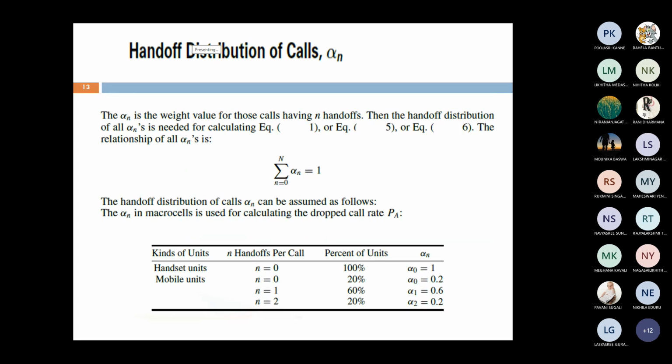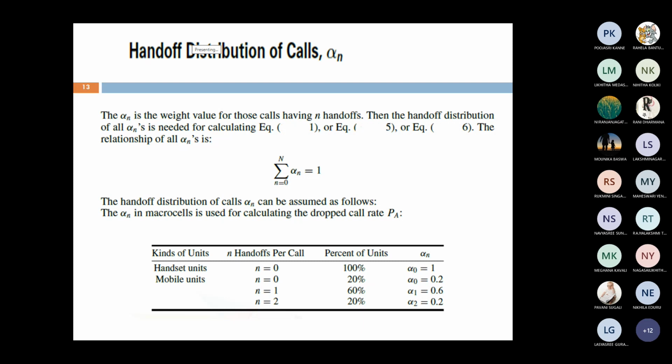From these calculations, now we are calculating the alpha value. What is meant by alpha value? The number of handoffs that can take place. That is the weighted value of the number of handoffs that take place. You know the common relationship: summation of n equal to 0 to capital N of alpha n equals 1. Now we have to assume values to calculate the PA value. What is meant by PA? The calculation of dropped call rate for a noise limited system.